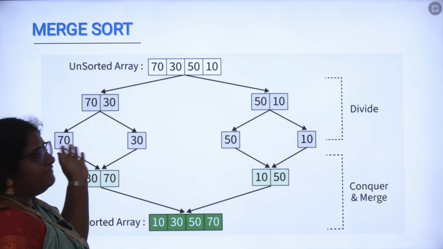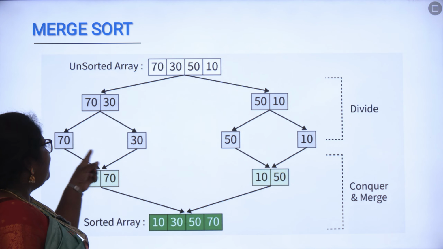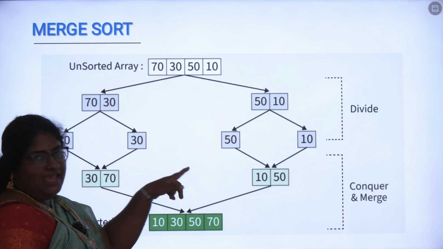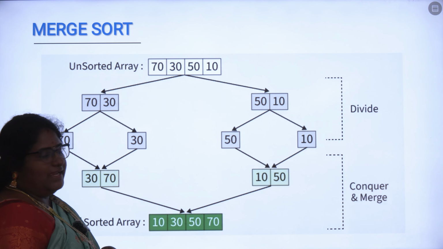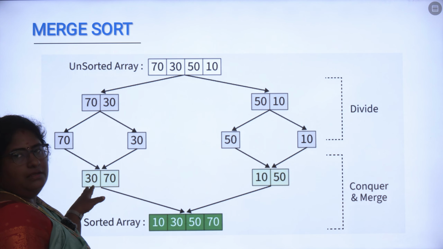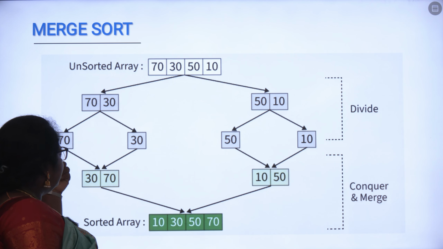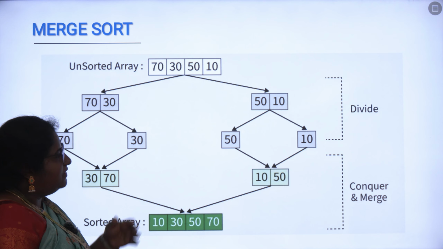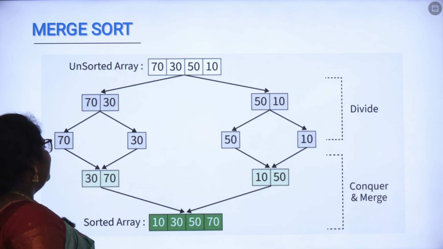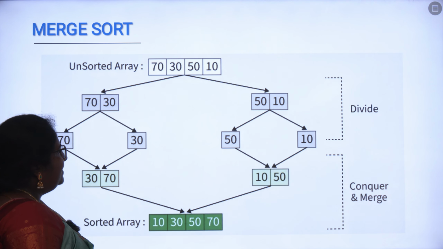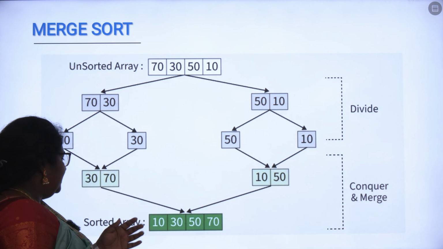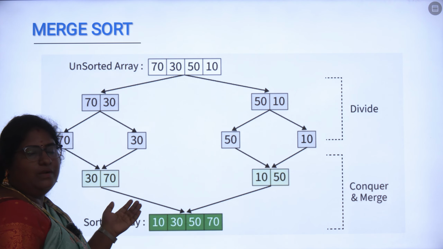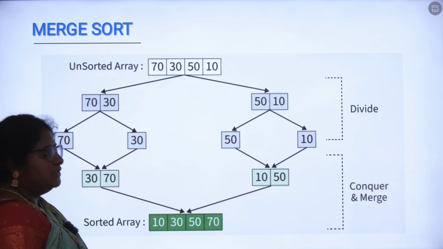So when you divide further 70 and 30, you will have a single element as 70 and a single element as 30 in the left and right hand side. The same way it will be divided on the right hand side node. So after division, the values are sorted and then the values are combined here. That is why we are using the method called divide and conquer merge. So here we are merging all the unsorted values in a sorted manner. So after the completion of merge sort, all the values or all the elements will be in a sorted array.